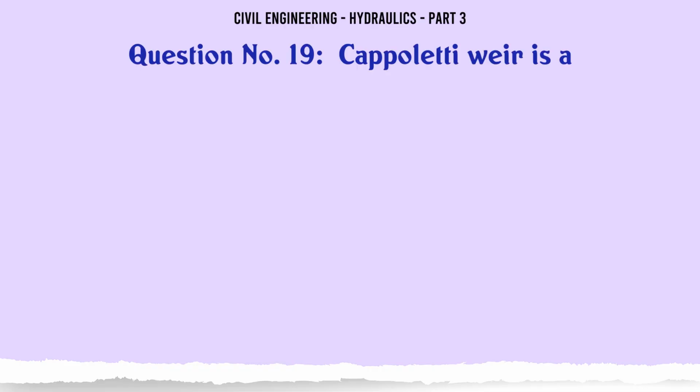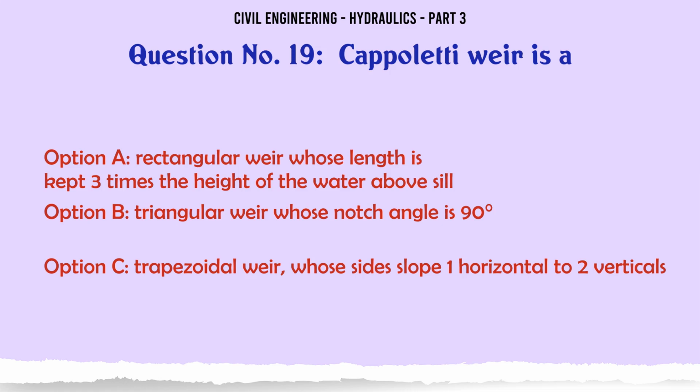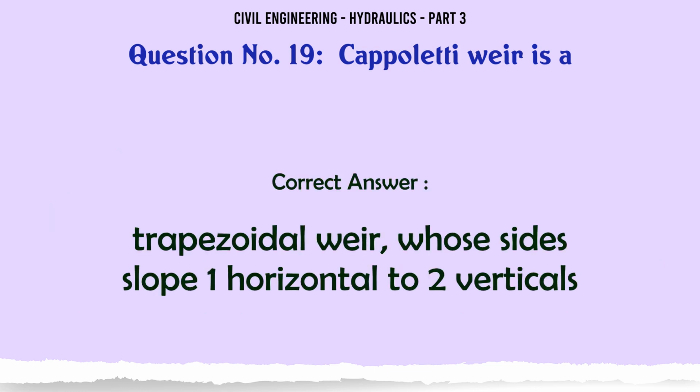Cippoletti weir is: A, a rectangular weir whose length is kept 3 times the height of the water above sill. B, a triangular weir whose notch angle is 90°. C, a trapezoidal weir whose sides slope 1 horizontal to 2 verticals. D, a combination of rectangular and triangular weirs. The correct answer is a trapezoidal weir whose sides slope 1 horizontal to 2 verticals.